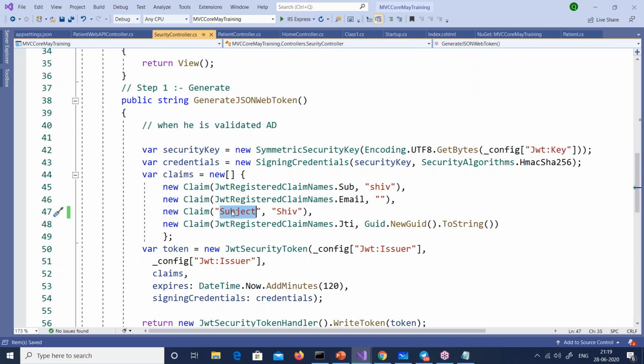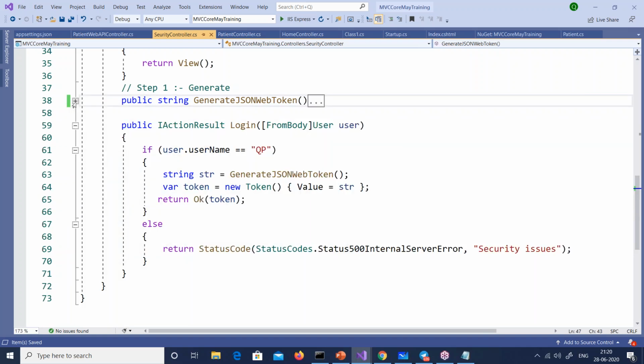Whenever he hits my web API, it will say, give me the token. The API will take the token and extract these claims. He will take this Shiv value and, using it, do the lookup. Right, guys? So I'm going to copy this. For now, this method out here generates a token, and in that token there is a claim.